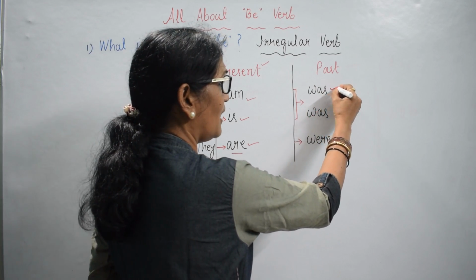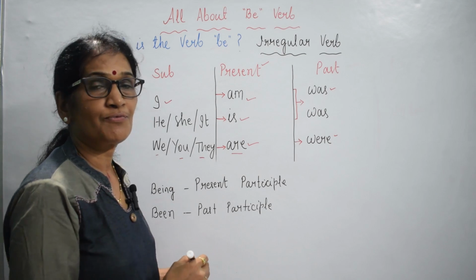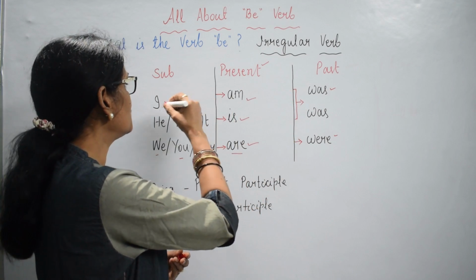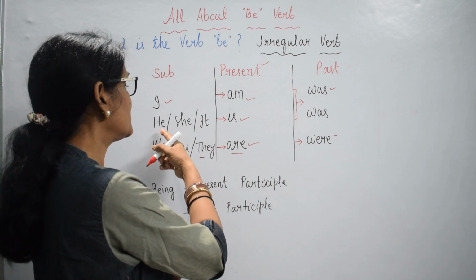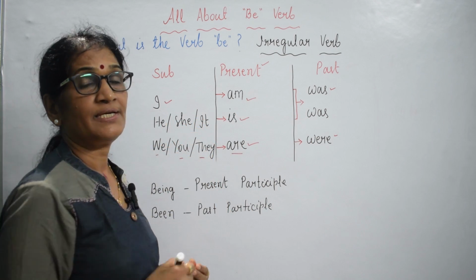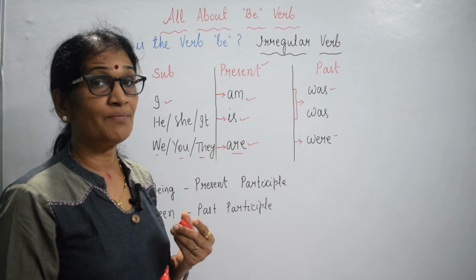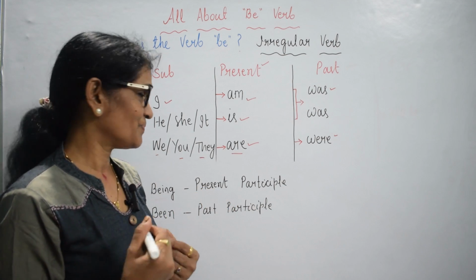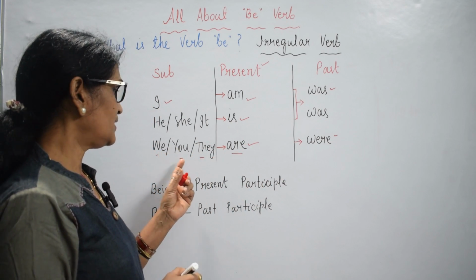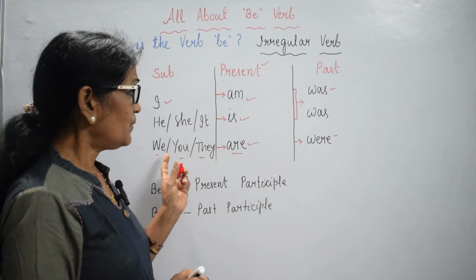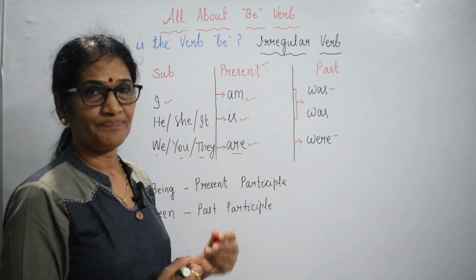Then was and were. Both are be verbs. These are past be verbs. Was goes with I: I was. Was goes with he, she, it: he was, she was, it was. This is how the boy was, the girl was. And were goes with we, you, they: we were, you were, and they were.